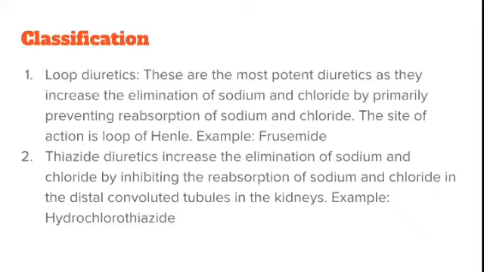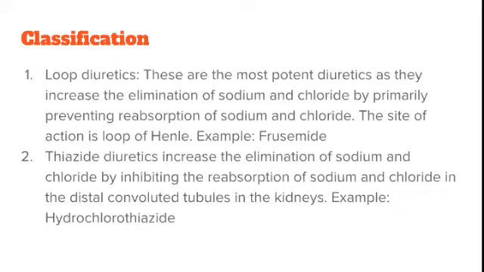First one is loop diuretics, which comes under high efficacy diuretics, the best and fast acting diuretics. These are the most potent diuretics as they increase the elimination of sodium and chloride by primarily preventing reabsorption of sodium and chloride.